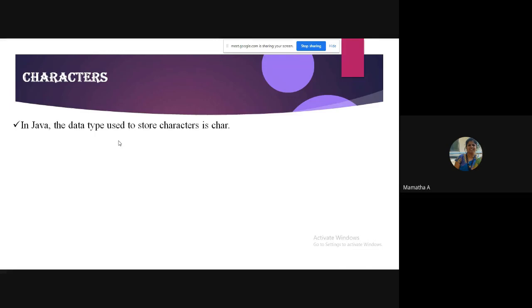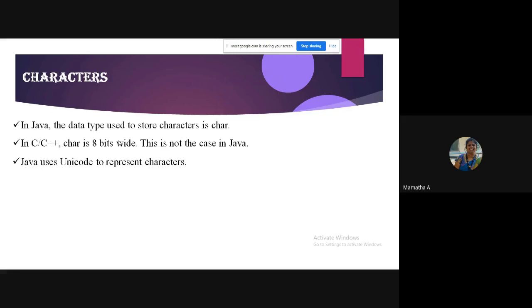So next, coming on to characters. As I told you, this is the data type used to store characters, and the data type is char. Very simple. In C and C++, a character is of 8 bits. 8 bits means how many bytes? 1 byte. But in Java, what is the size of char? 2 bytes. So in C, it is 1 byte.